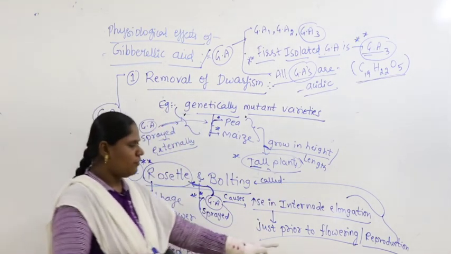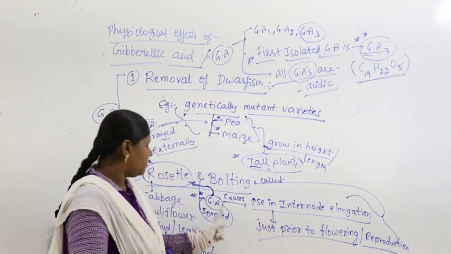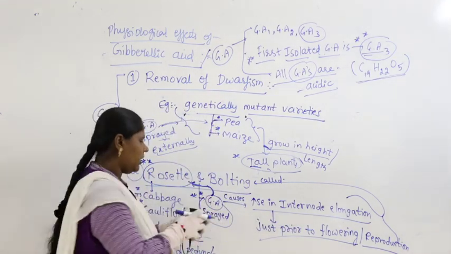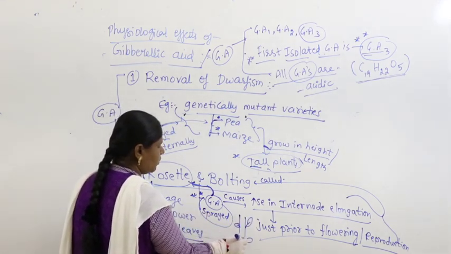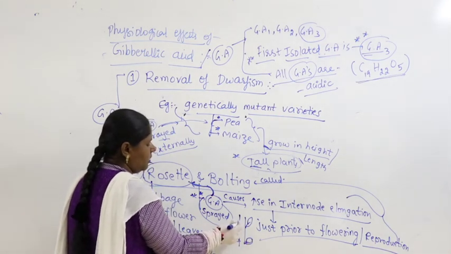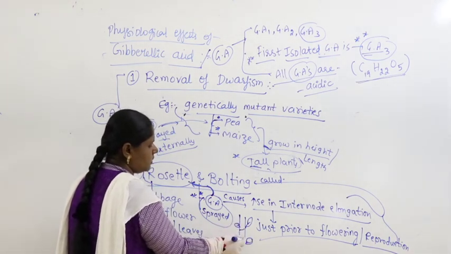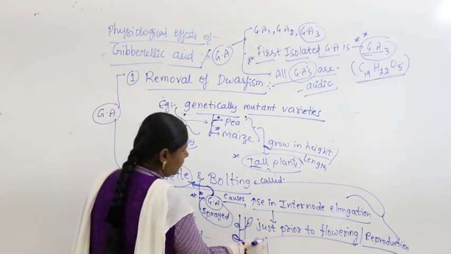Before flower formation, before the season of reproduction, if gibberellic acid is sprayed, there is an increase in internode length. Suppose this is a plant with leaves on a peduncle; this is a node, this is a node. The internode will get elongated, so after some time it will become like this.